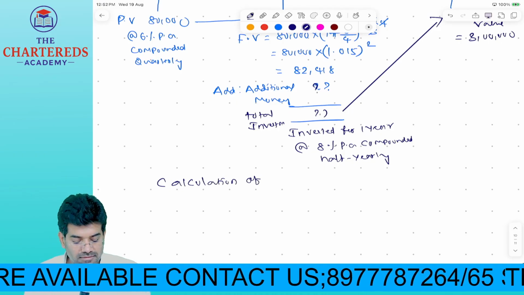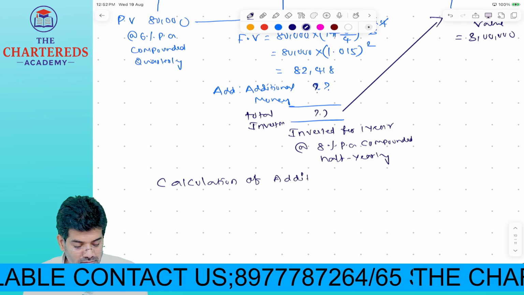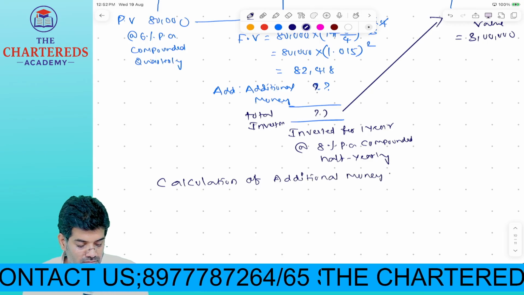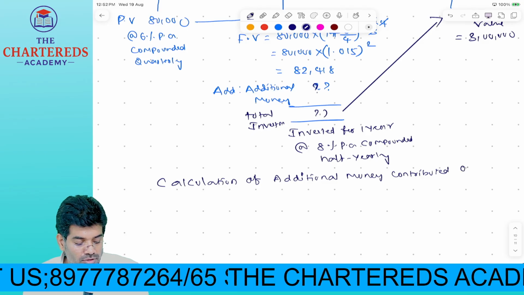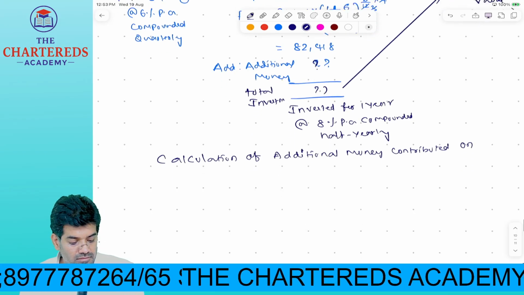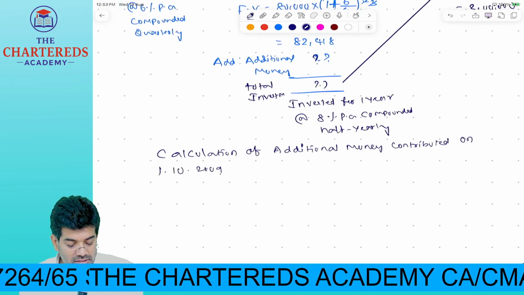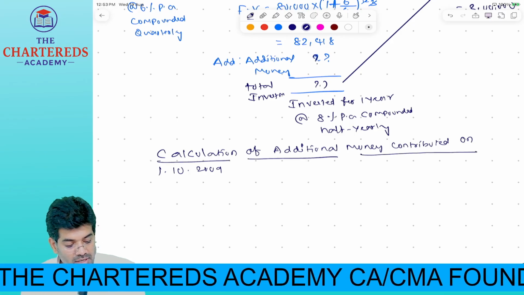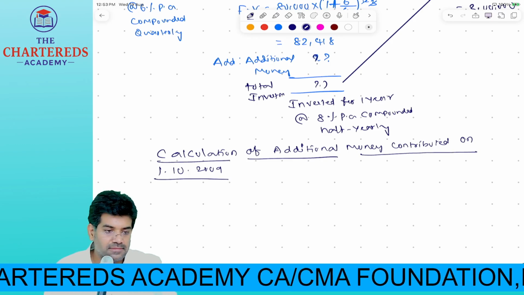Calculation of additional money contributed on 1st October 2009.